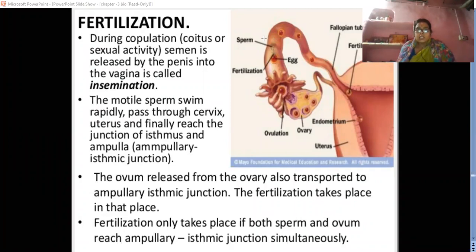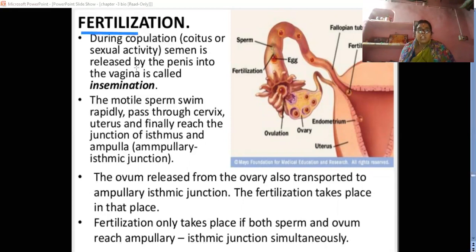So last class we discussed these chapters, the pre-fertilization events and what takes place in humans. We already learned that, and today we learn the next part of this chapter, human reproduction, that is fertilization. I already told you last class that three types of events take place: pre-fertilization, fertilization, and post-fertilization. And what pre-fertilization events take place? We already learned the male reproductive system and the female reproductive system, how the ova are formed, how the sperm are formed. In the last class we discussed that. Today we'll learn the fertilization event.